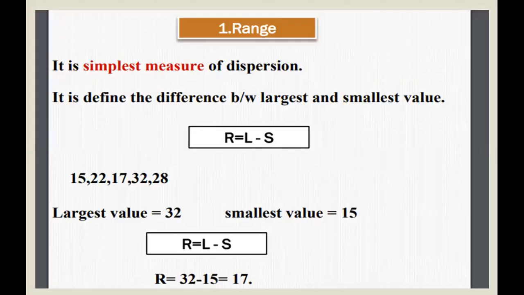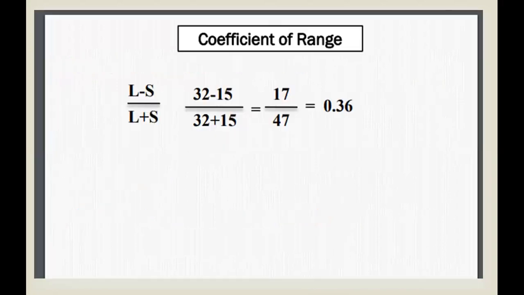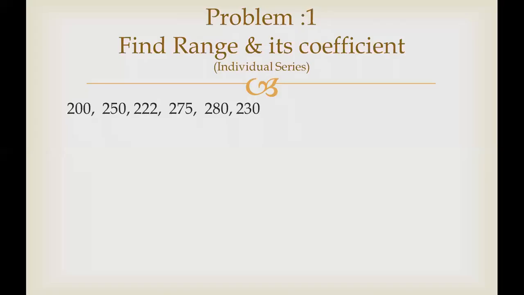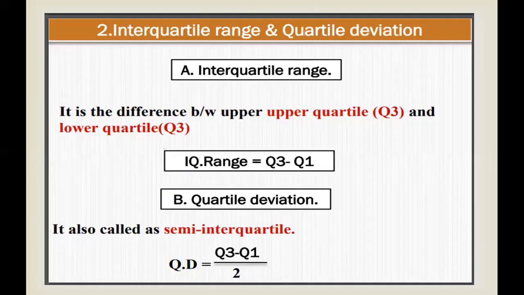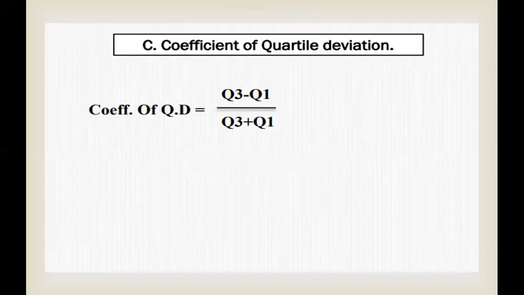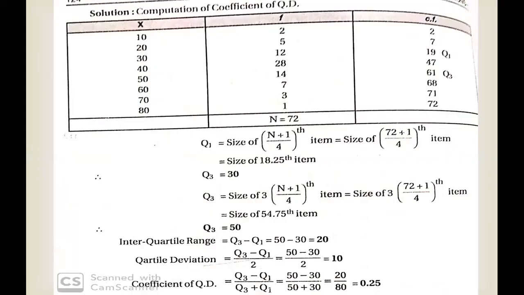So already we solved the range formula: largest minus smallest, and the coefficient of range is L minus S divided by L plus S. We applied the same for individual, discrete and continuous series, because we will not consider the frequency in discrete and we will not consider the frequency in continuous series. In all three methods we only take the lowest and highest values. Then we discussed the quartile deviation, Q3 minus Q1, and the coefficient, Q3 minus Q1 divided by Q3 plus Q1. We calculate the quartiles with the same formula, then apply the quartile deviation.